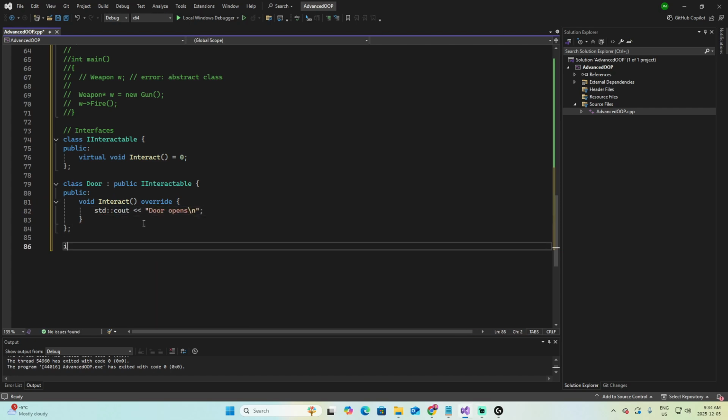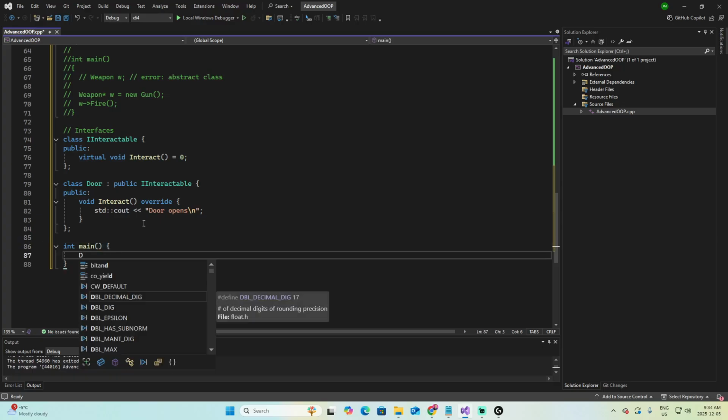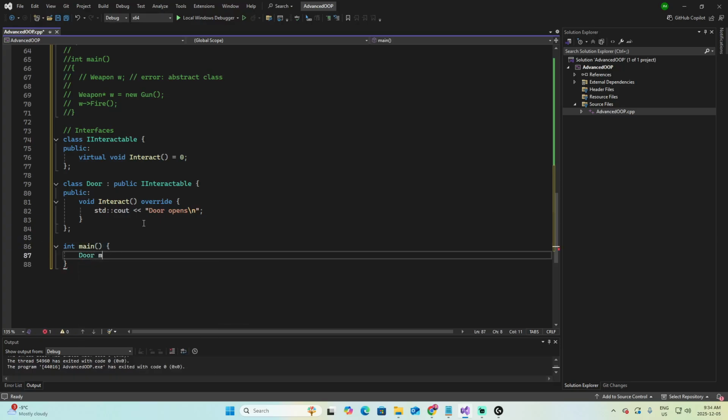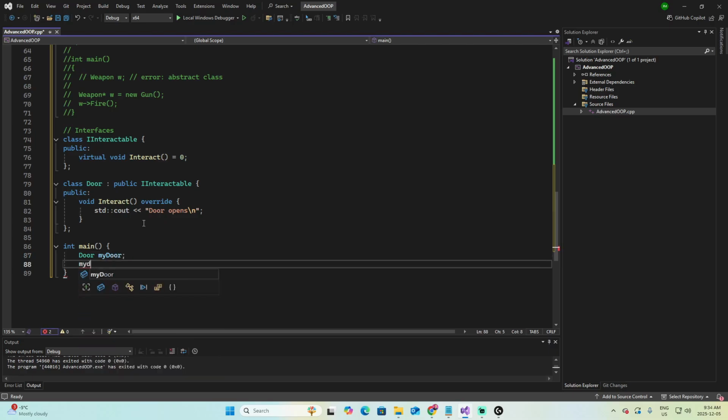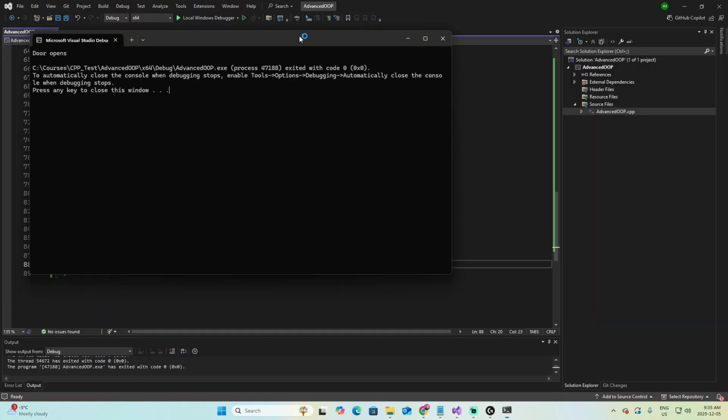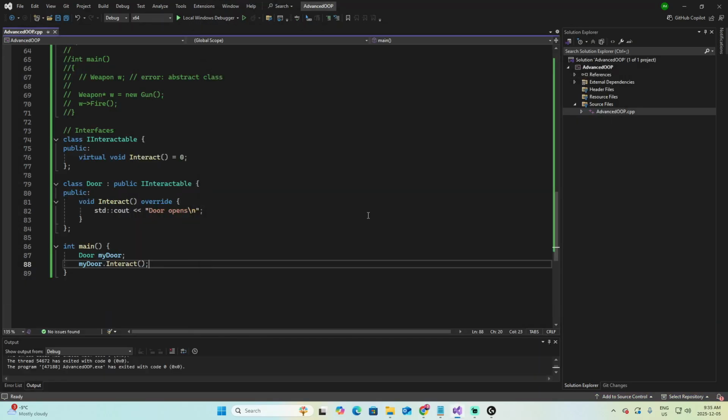And let's test it with an int main. Create an object Door. Let's name it myDoor. And now I can use myDoor to call interact. Because Door implemented the interact, the function will present "Door opens". Let's check it. Door opens.